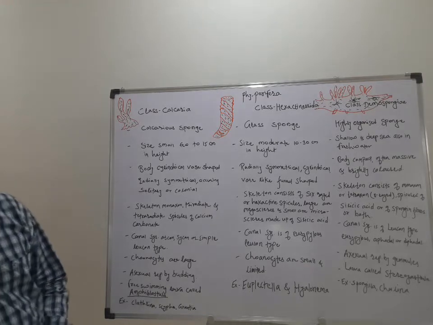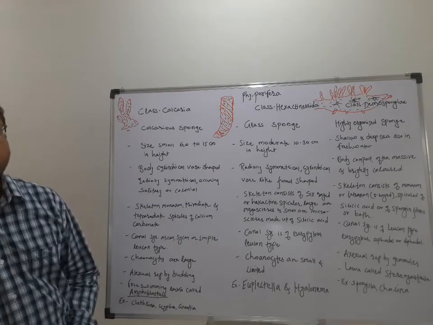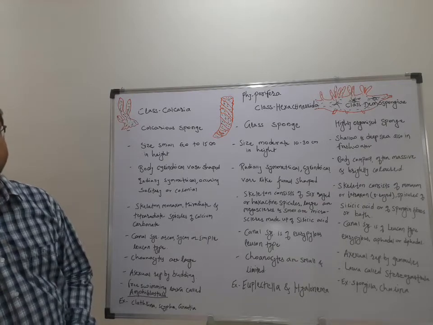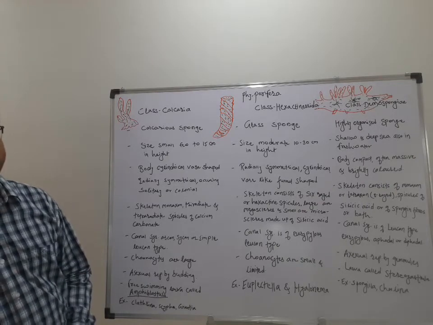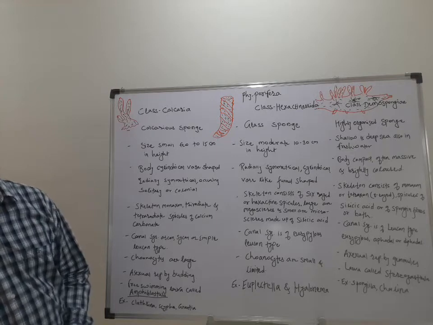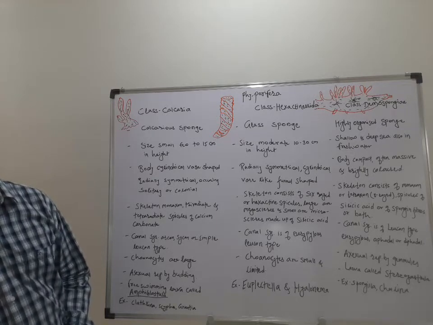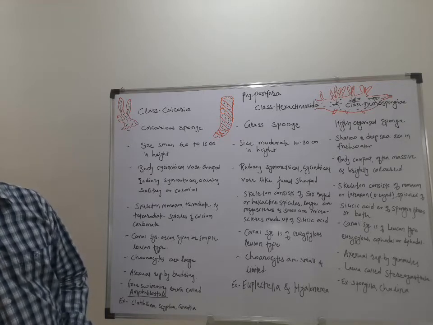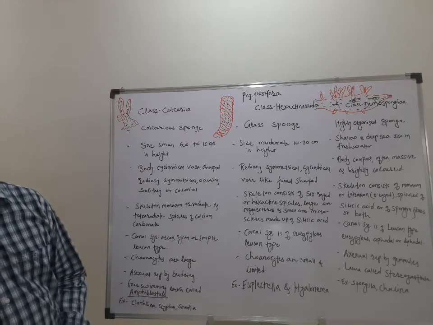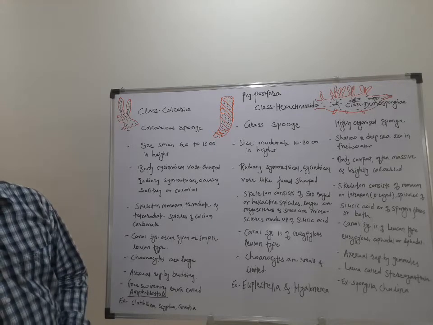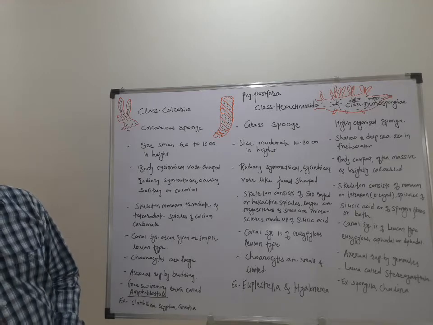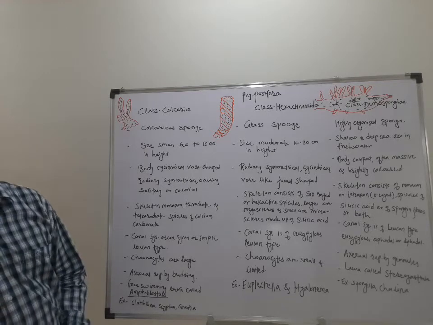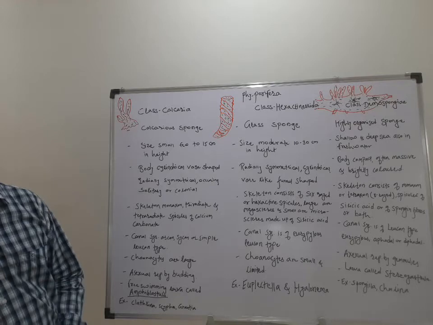As you know about the characters of Porifera, which are truly aquatic animals, diploblastic, having cellular grade organization, and the Porifera phylum is the first phylum of Metazoa, which has multicellular structures. Though they are sedentary, meaning they do not bear locomotory structures.